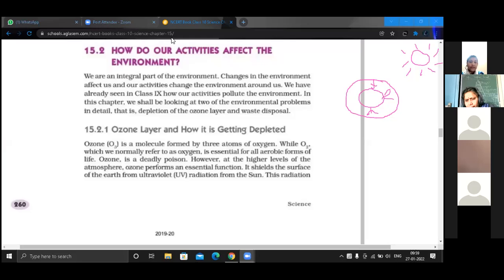Why are we calling it an envelope? Ma'am, because it is not uniform. Somewhere it is thicker, somewhere it is thinner, or somewhere it is negligible also. You can see here there is no ozone layer. I have not made any boundary over here, right? How is it formed?